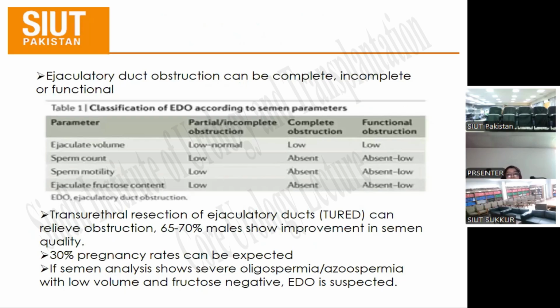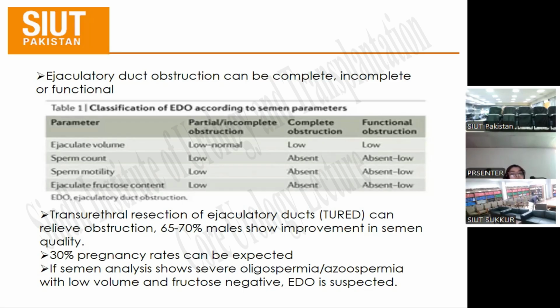Ejaculatory duct obstruction can be complete, incomplete, or functional. On the parameters of semen analysis, these incomplete, complete, and functional obstructions are further divided. Below, sperm count, sperm motility, and ejaculate fructose content would be absent to low.